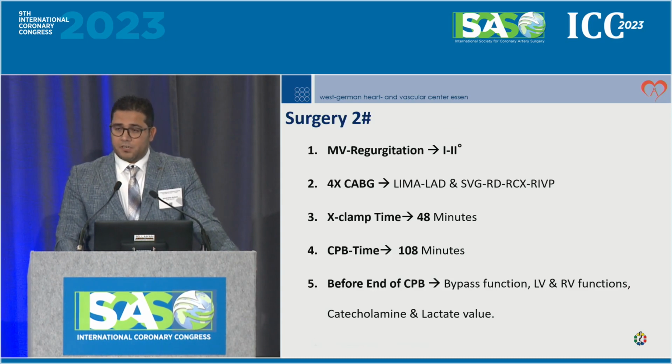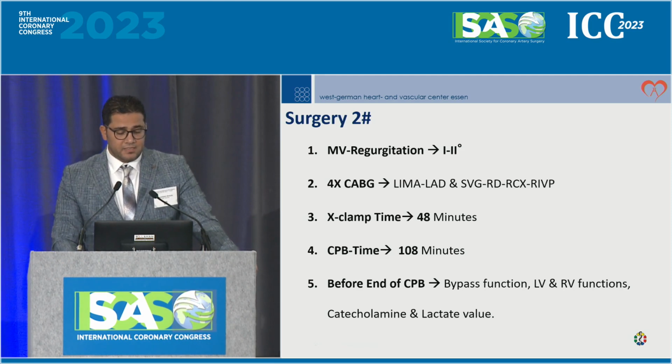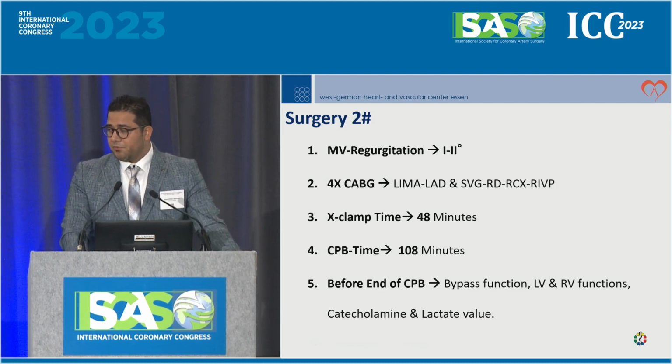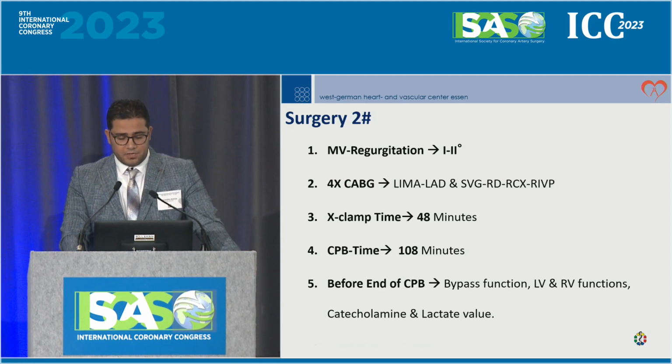I thought I was going to repair the mitral valve plus bypasses, so I decided on a vein harvest and mitral valve repair. But the intraoperative TEE showed that the mitral valve was not that severely regurgitated. So we did the 4 bypasses, with a cross-clamp time of 48 minutes and a good machine time. But before cessation of the cardiopulmonary bypass, I completely changed my way of thinking, since in the past 2 years we've moved between bailout to protection.